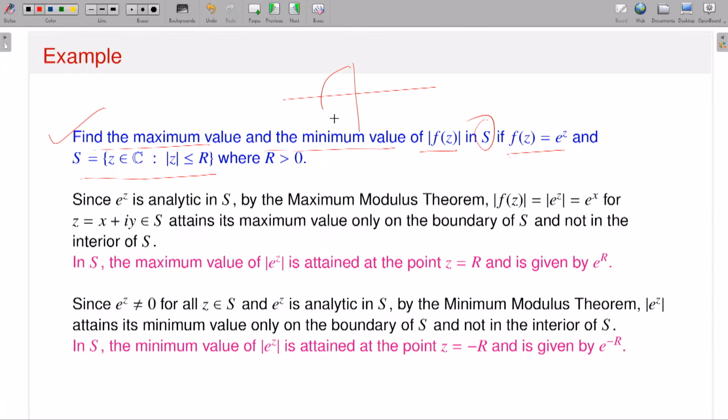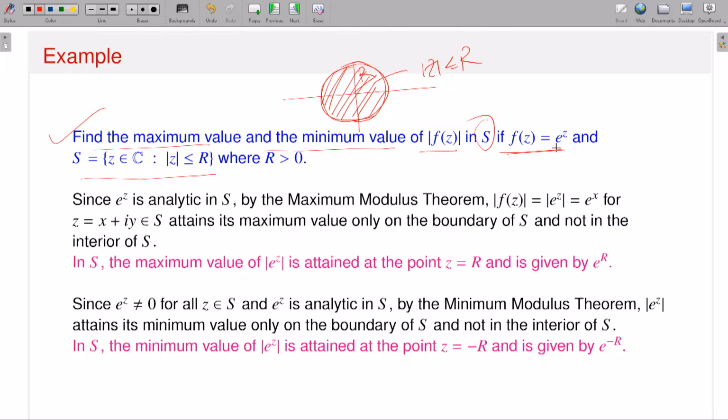So this is my set, right? This is capital R and this is the region. So mod z is less than or equal to r, that means including the boundary, right? I am including the boundary. So what kind of set is S? Since modulus of z is less than or equal to r, it is a closed disk, so it is closed as well as bounded, right? So my set S is a compact set.